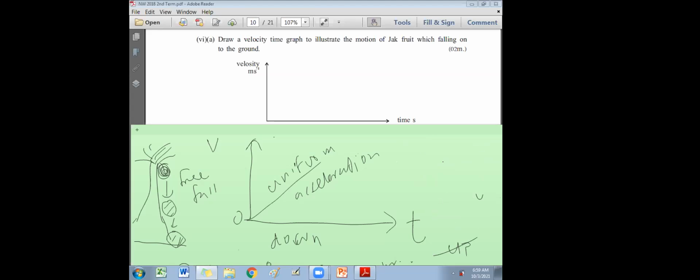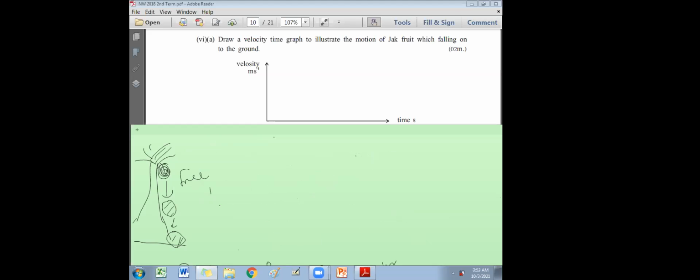Remember, motion graphs are very important. Velocity time graph or displacement time graph, you will definitely get a question in the science paper. If they don't ask an essay or structured essay type question, then at least they will ask an MCQ from this graph. Graphical representation is important. Mostly the students study the velocity time graph, but last year they gave a displacement time graph also, in 2019 and 20. Right. Next one.